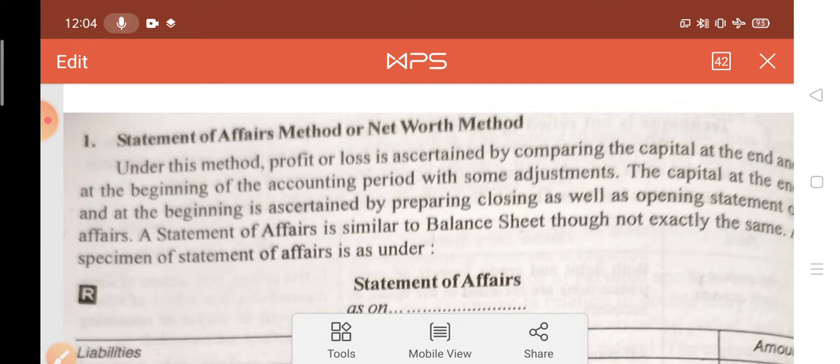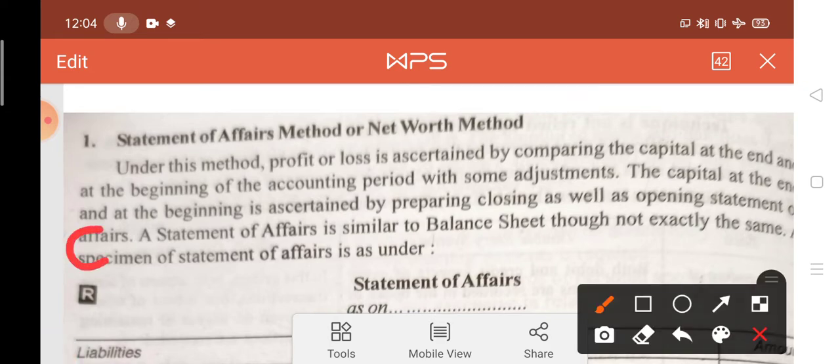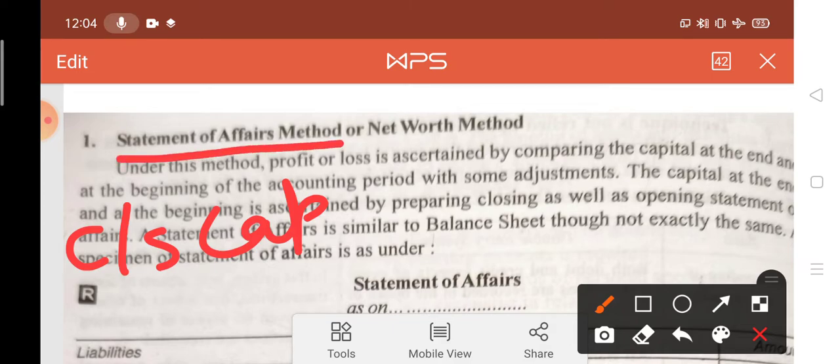And for finding the profit or loss, we have to know the closing capital as well as opening capital. And as you know the name of the chapter, this is incomplete record. So first you have to calculate closing capital as well as opening capital by preparing the statement of affairs.